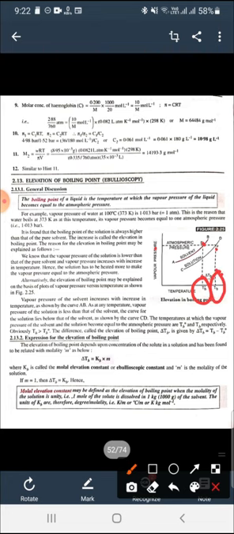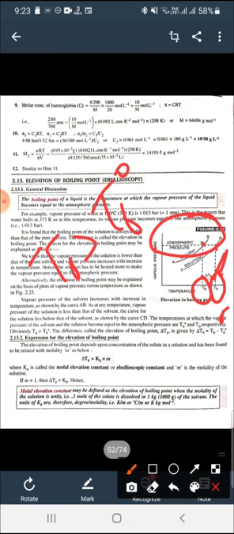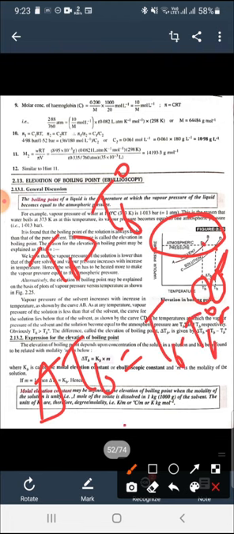So the solution has to be heated more. We have to heat the solution more so that its vapor pressure becomes equal to the atmospheric pressure. So we are giving more temperature to it. So TB is greater than TB naught. Now delta TB, that is the change in boiling point, can be written as TB minus TB naught. So this is your elevation in boiling point.